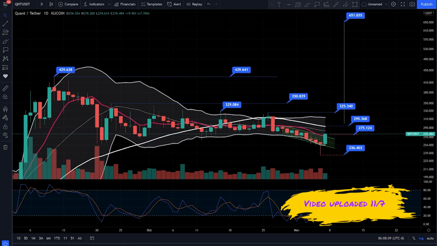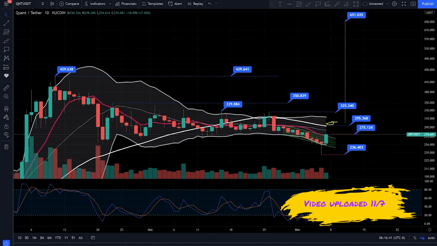So here is what we're looking at. I mean, the key is this. Quant has to be able to retain some of this gain and close today at around 275, which is right above these two critical levels: the resistance of this downward channel, as well as the 10-day moving average, which is this red line. Stabilize over that for at least a couple of days, and then run up to retest the 50 days moving average at 295. If Quant can trade at 295 and stabilize over that, then the 10-day would likely cross over and lead the 50-day.